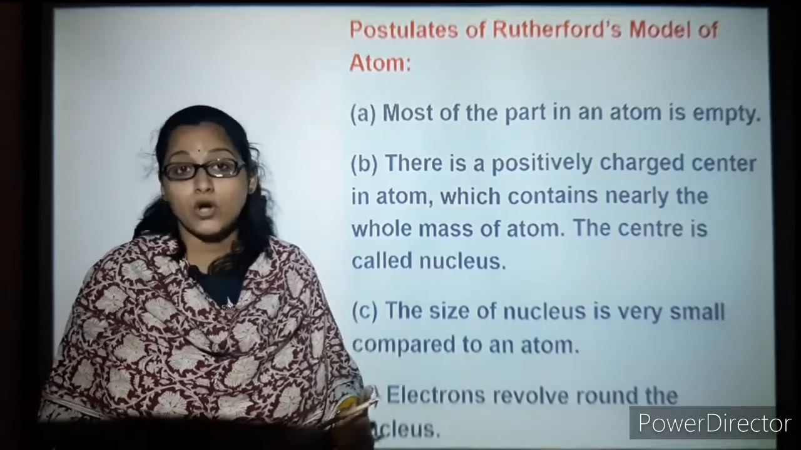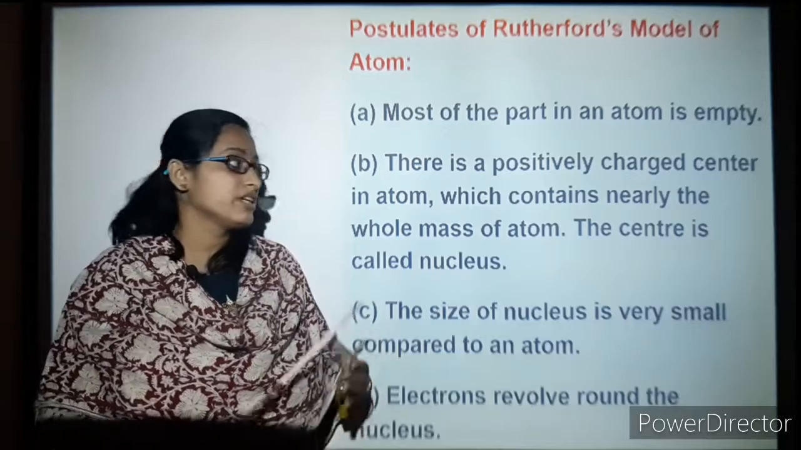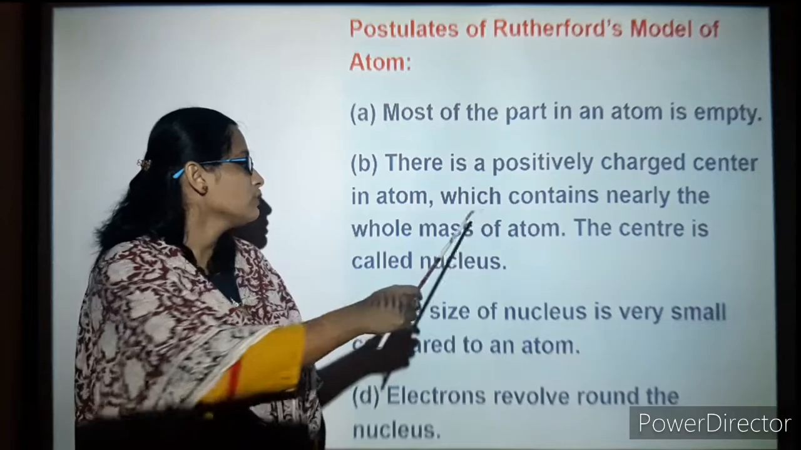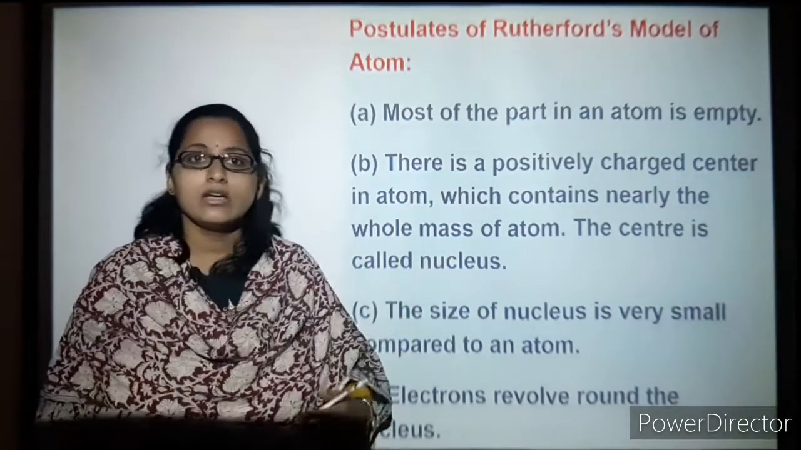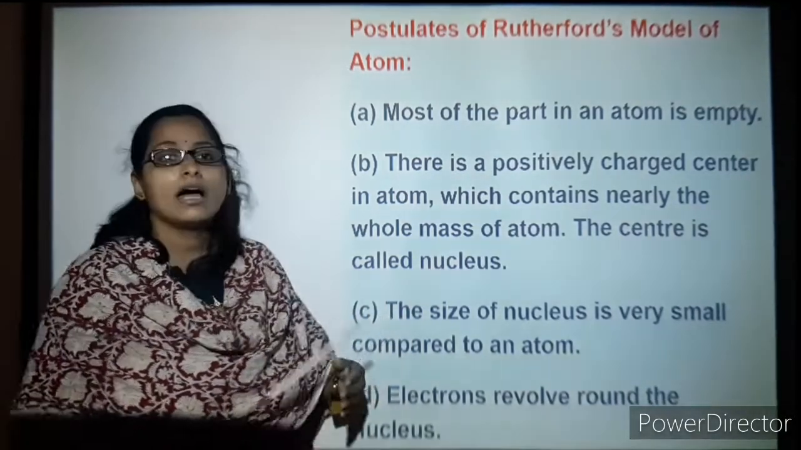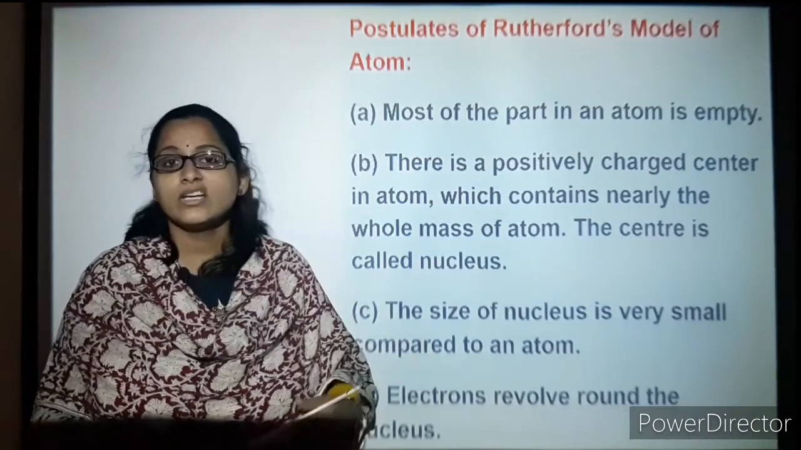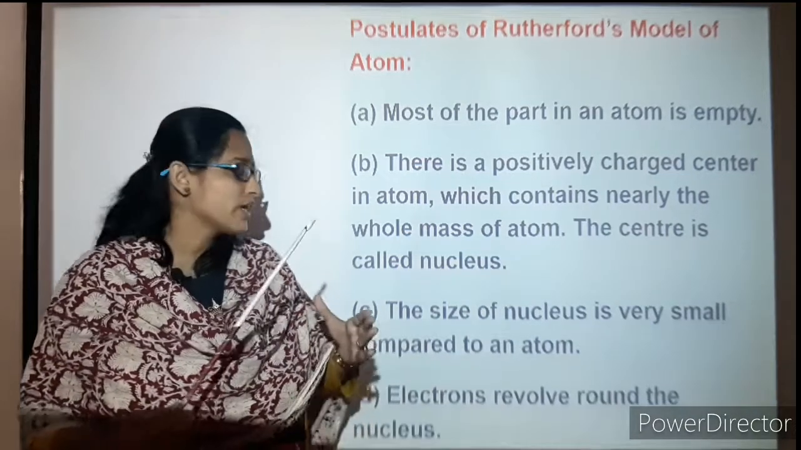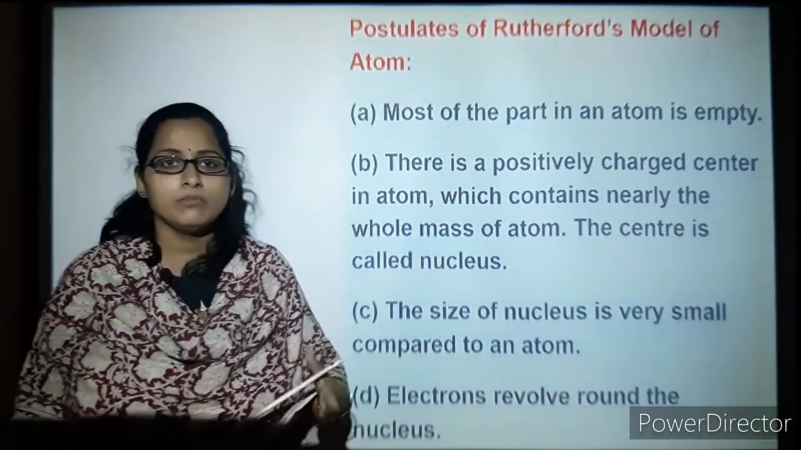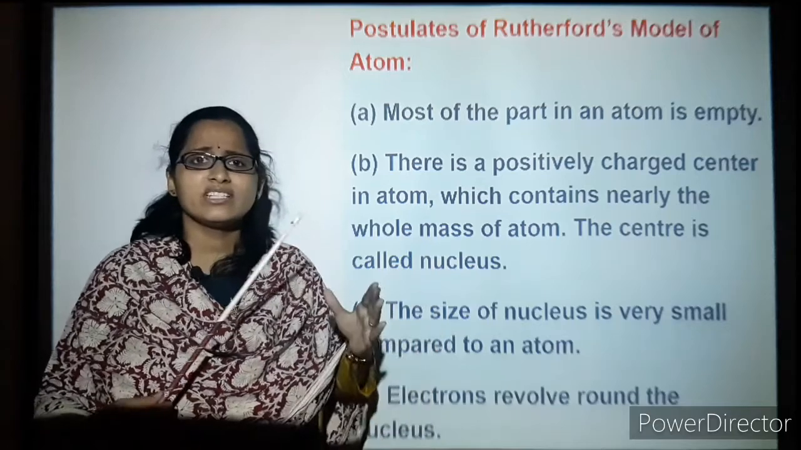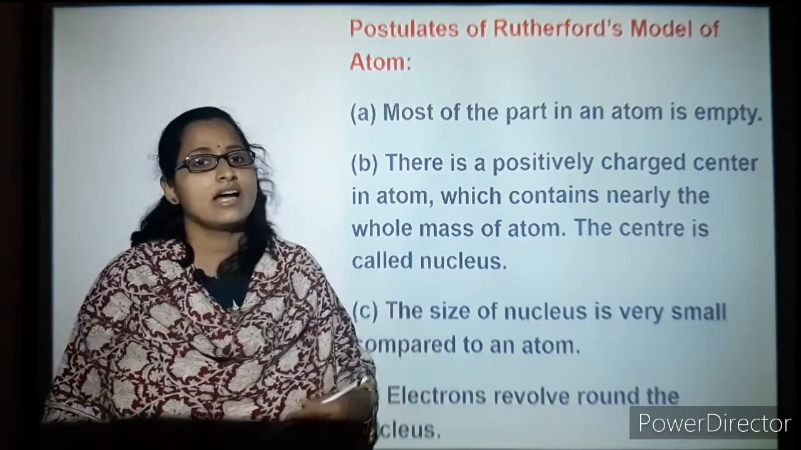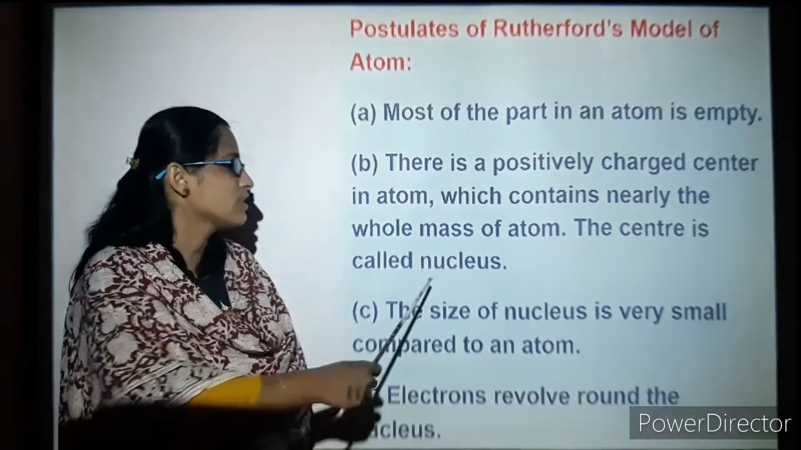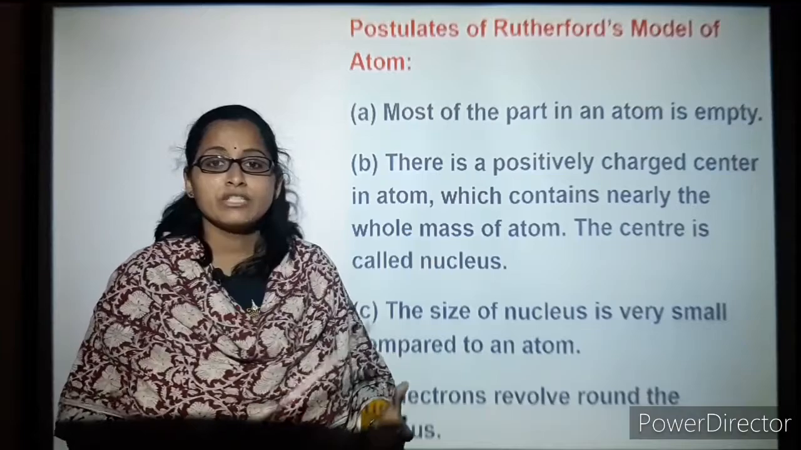And why some of the rays got deflected is because they hit this particular part, the center of the atom, which contains the whole mass of the atom. He named it the nucleus. Next, the size of the nucleus is very small compared to the atom, because only the rays which hit the center of the atom, the nucleus, got deflected.